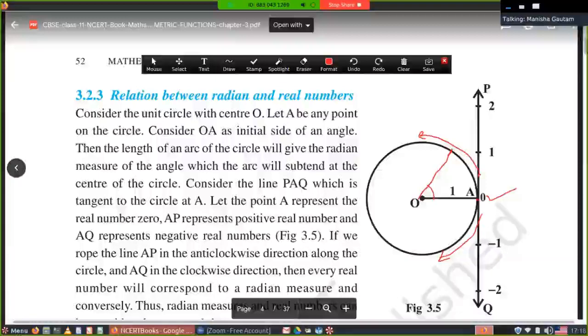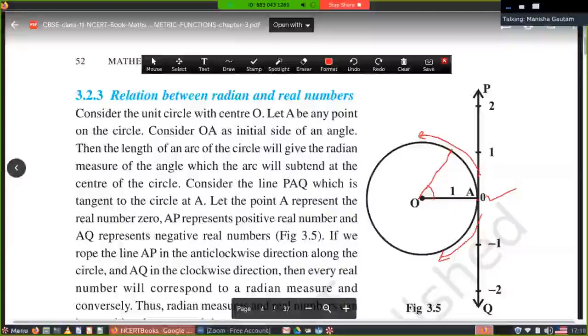Just as I told you, the point of contact is A. It means this number line is a tangent. It just touches the circle only, and A is the point of contact. Let point A represent the real number 0. AP represents positive real numbers, and AQ represents the negative real numbers. You can see here positive and negative numbers are there.